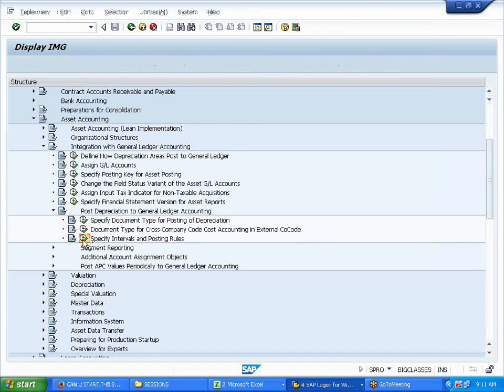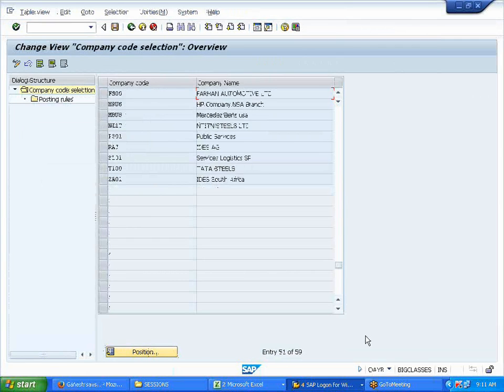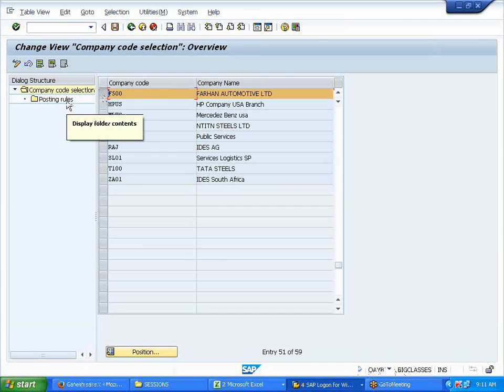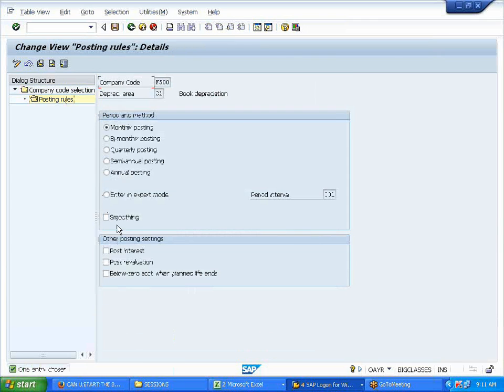Specify intervals and posting rules. You may note down the transaction code OAYR. Below it is there, here. This is for what? Specify intervals, define posting rules. Posting rules. Can you see here this smoothing? I'll select this. I'll save it.